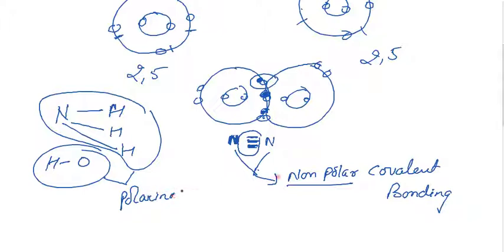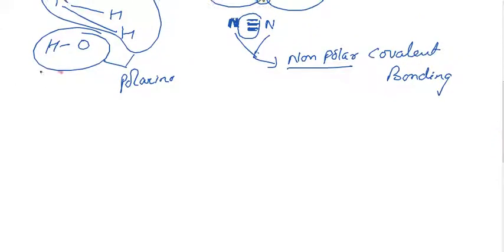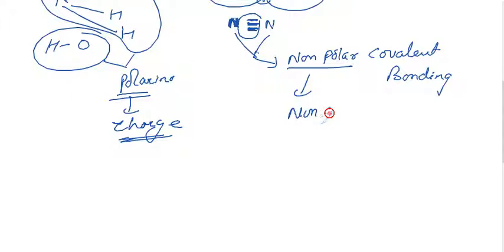In this case, polarity is allowed to show charge, and non-polarity means there is no charge.